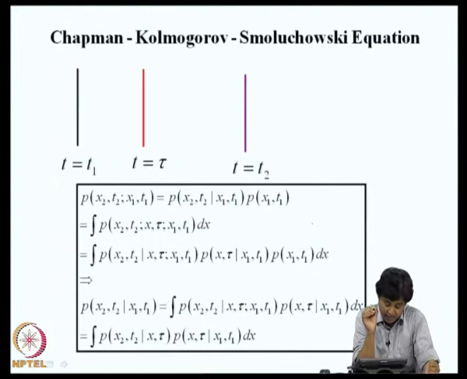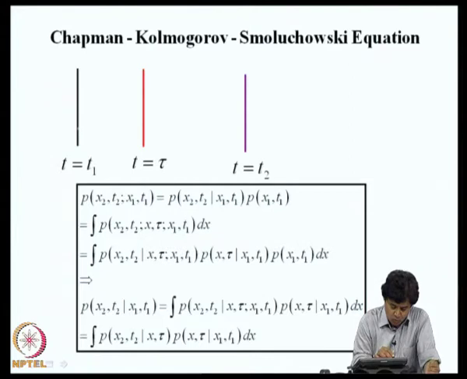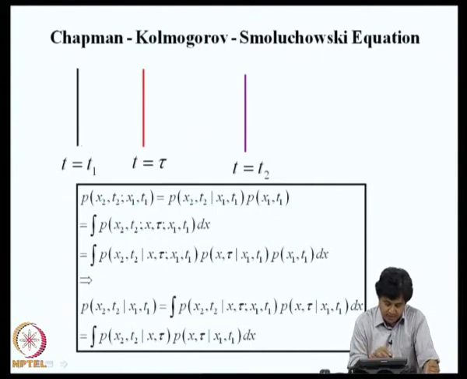There is a further requirement on this transition density function, which is known as a compatibility requirement or consistency requirement, that can be explained as follows. You consider two time instants t equal to t_1 and t equal to t_2, and an intermediate time instant t equal to tau. Now, let us consider the joint density function between x of t_1 and x of t_2, given by p(x_2, t_2; x_1, t_1). This can be written as the probability density function of (x_2, t_2) conditioned on (x_1, t_1) times the probability density of (x_1, t_1).